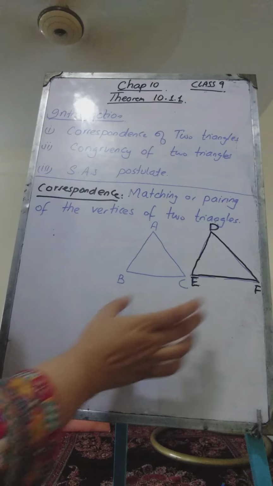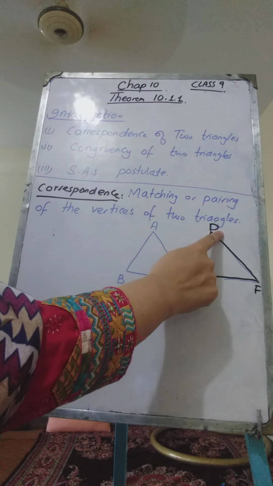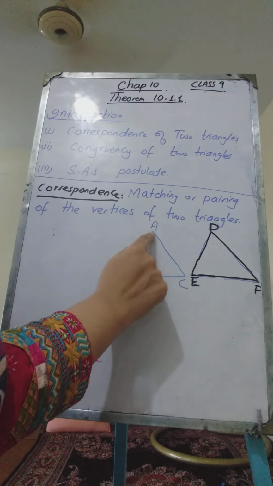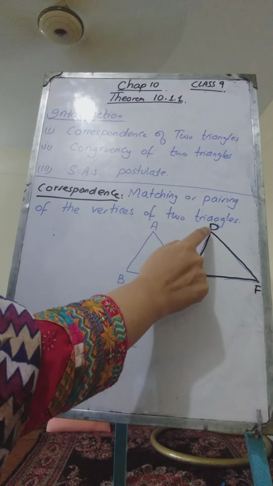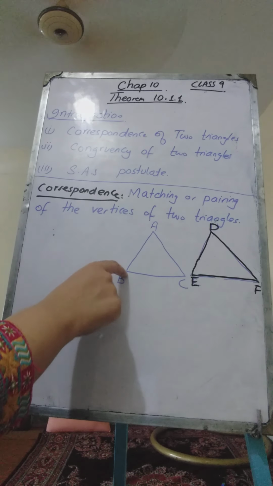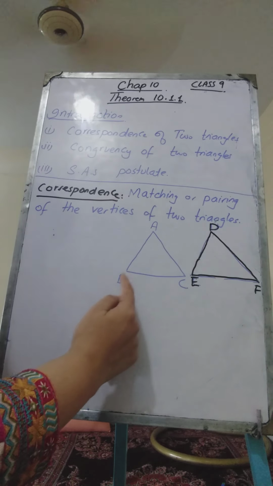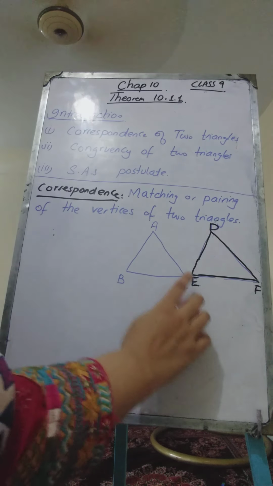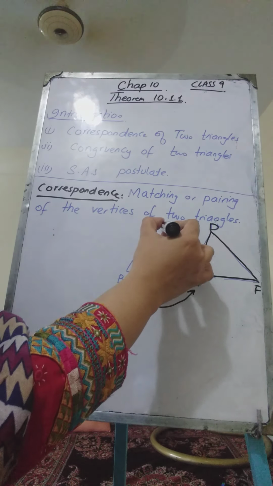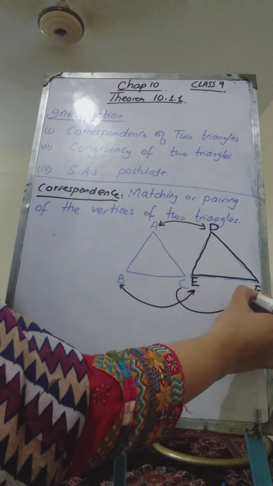We have paired vertex A with D. We have taken A at the same position as we have taken the vertex D in triangle DEF. Here vertex B is taken on the left hand side and here vertex E is taken on the left hand side. So they have matching positions. So we say that B is corresponding to E. Corresponding to A we have vertex D, and corresponding to C we have vertex F.